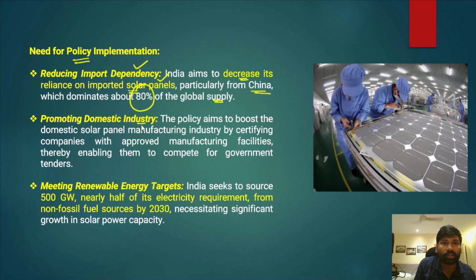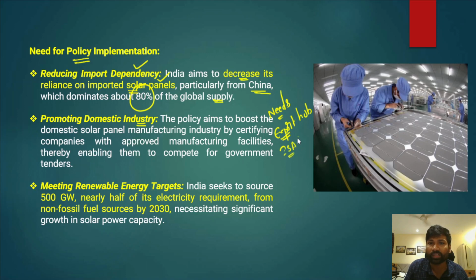Secondly, it also wants to promote the domestic industry. Promotion of the domestic industry is very important, because when we promote it, we will be able to meet our own needs firstly, and secondly, India can become an export hub of solar panels, because we have already launched the International Solar Alliance.